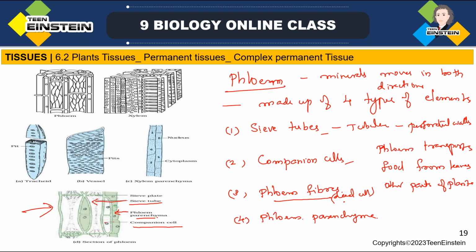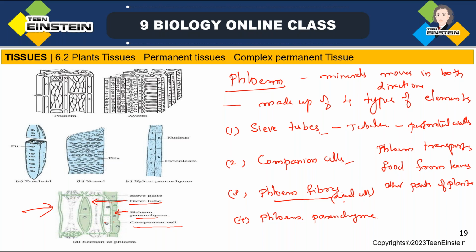It helps for mineral movement in both directions, and phloem helps to transport food from leaves to other parts of the plant. Clear? So that's about plant cells.